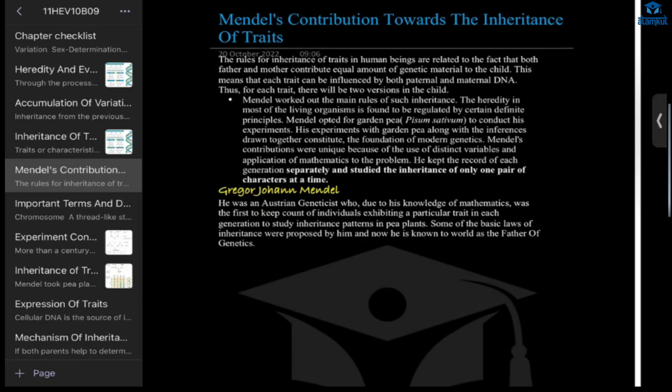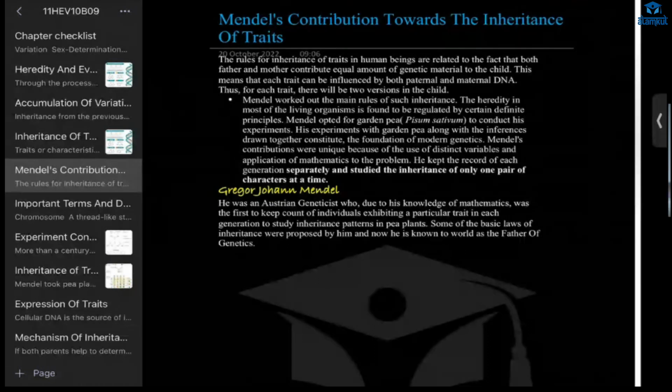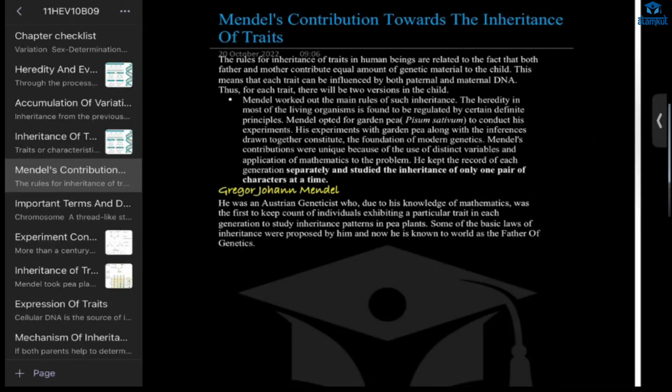In his time, people thought that when one trait from the father mixed with one trait from the mother, we would get a blending, a new type.